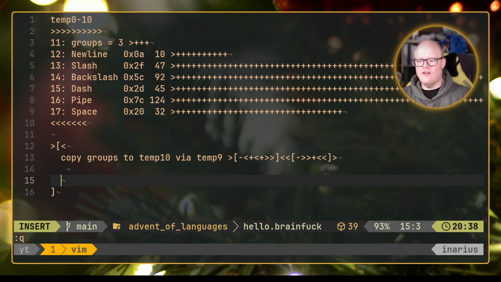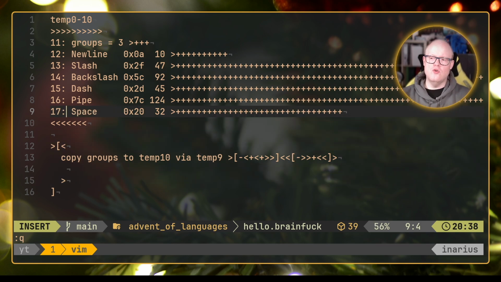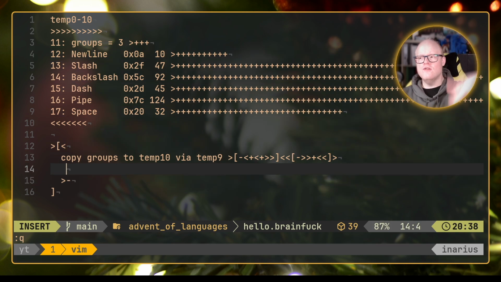However, it makes reasoning a little bit easier. In the end, at the end of this loop, we will always want to go from our 10th cell, where we try to be after each of our operations, again to the groups cell here, and we need to decrement this by 1 to do the loop 3 times in the end.